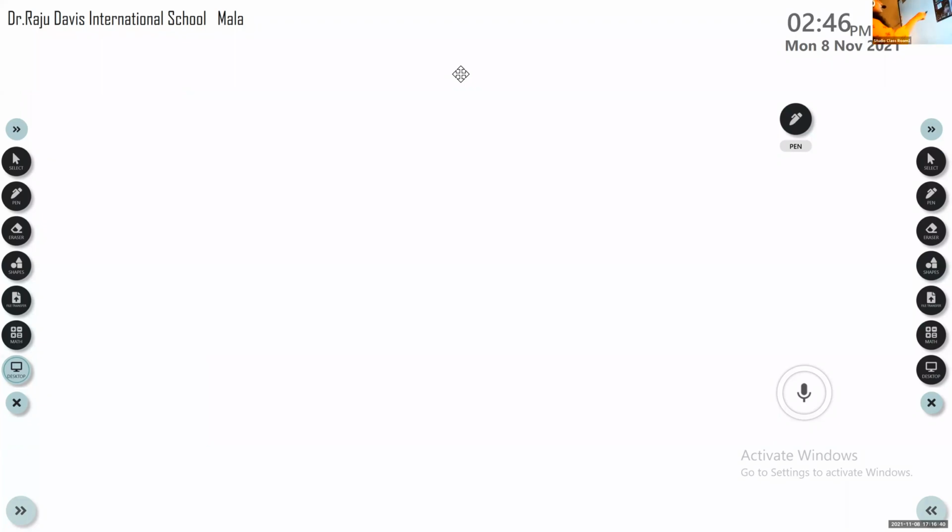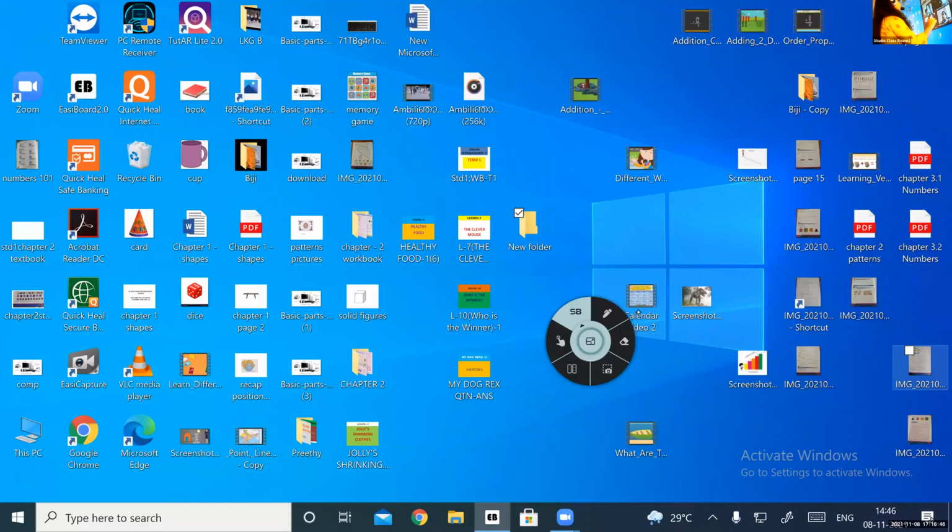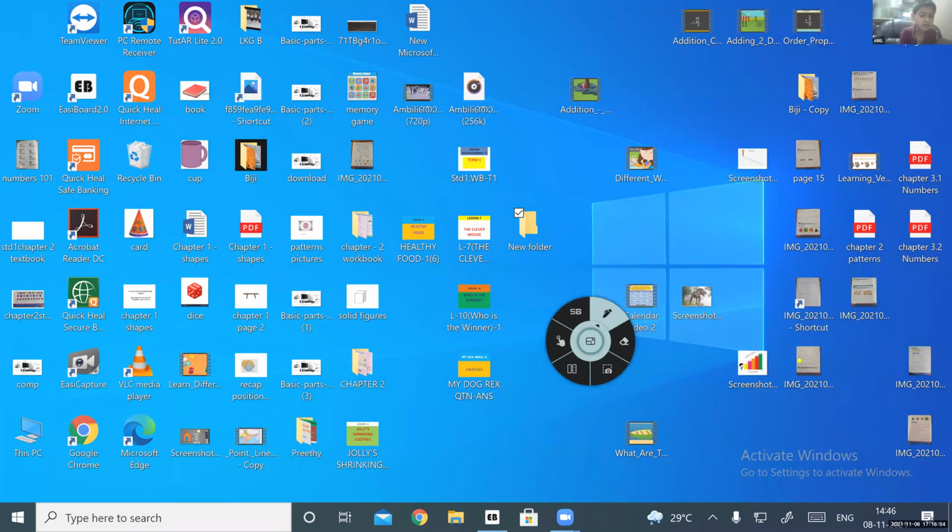Now, one more thing. Did we learn about the start button? No, right? I didn't tell you about the start button. Everybody look at the board. Here you have a button at the left corner of the taskbar. That's called the start button. What is it called? It's called a start button.